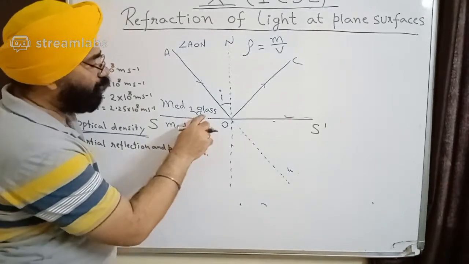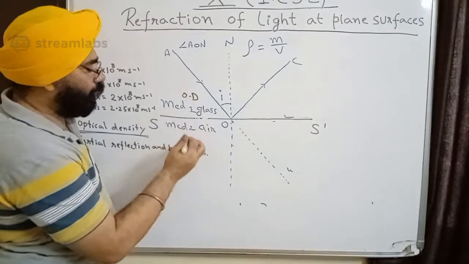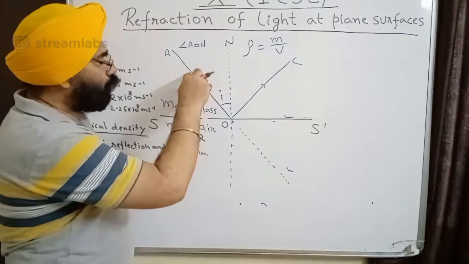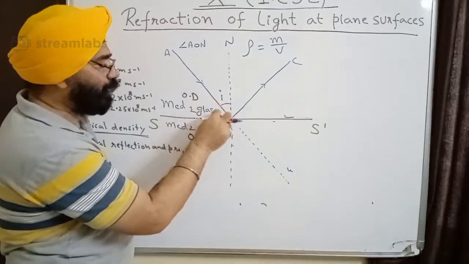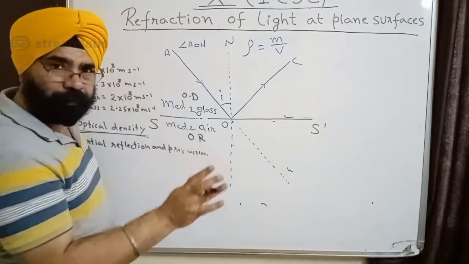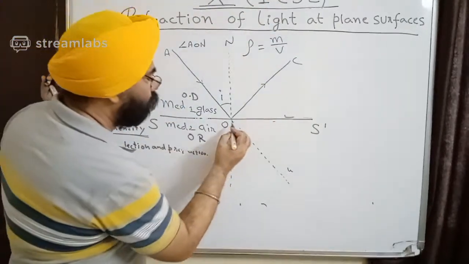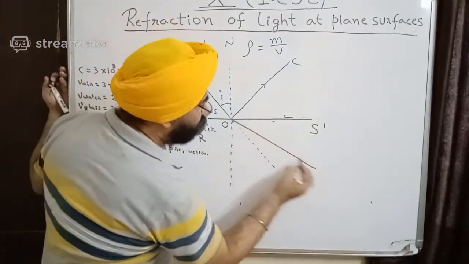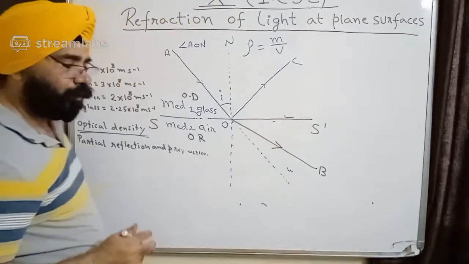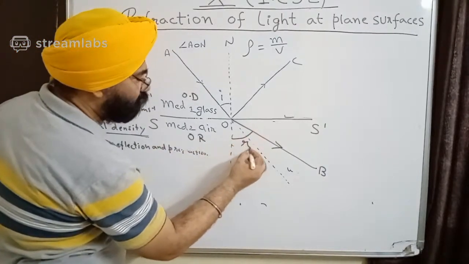Why does it bend away? We know that glass is optically denser as compared to air, which means air is optically rarer as compared to glass. So if light is coming from a denser medium to a rarer medium, the speed will go up, and if the speed goes up, it runs away from the normal, which means my light goes somewhat like this. So this time my OB is over here, which means this time my angle of refraction is this.